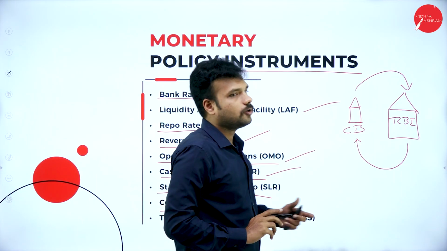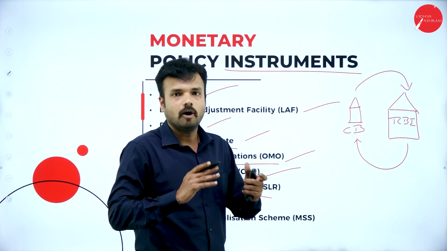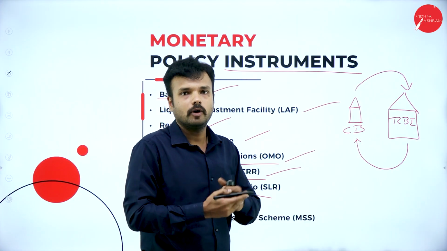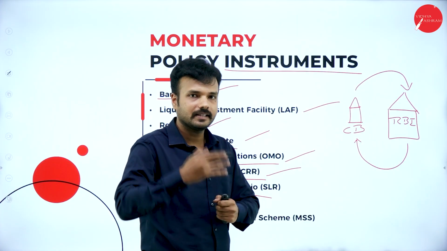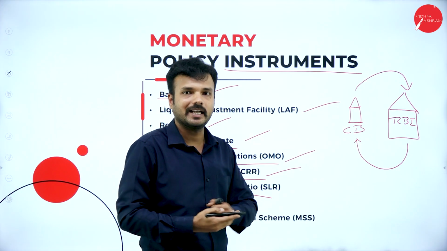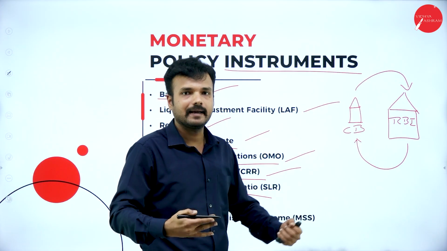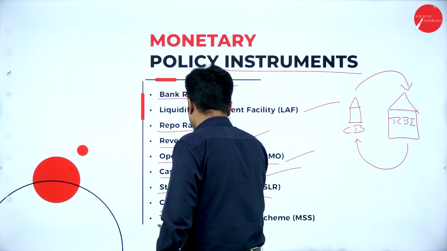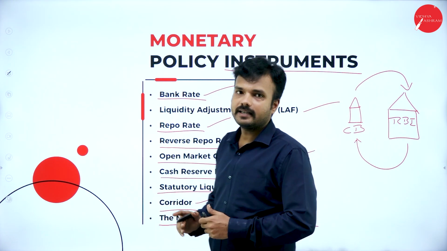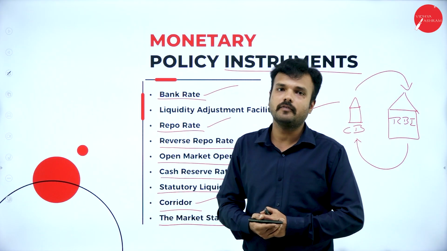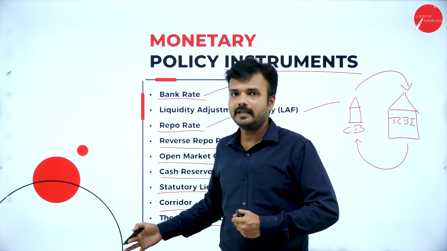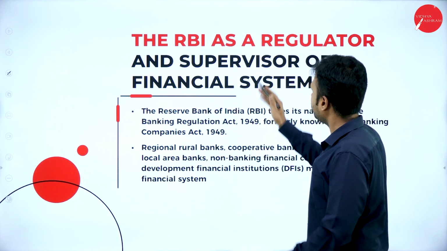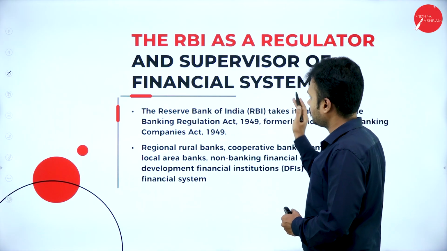Corridor. This corridor is an operation of the Reserve Bank of India that it takes in an emergency situation. Whatever decision is made by the Reserve Bank of India must come under the provisions of the Banking Regulation Act 1949, which benefits the banker and also their customers. Last one, the market stabilization scheme. As I said, it is the obligation of the Reserve Bank of India to maintain the stability of our economy, right? So this market stabilization scheme is established by the Reserve Bank of India to maintain stability in the money market. Reserve Bank of India as a regulator and supervisor of the financial system.